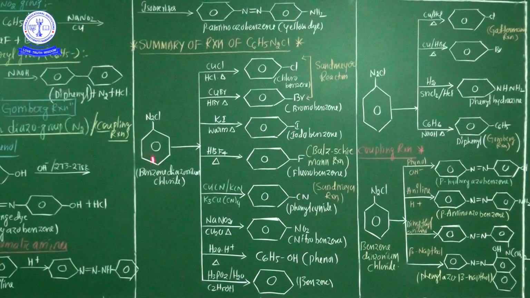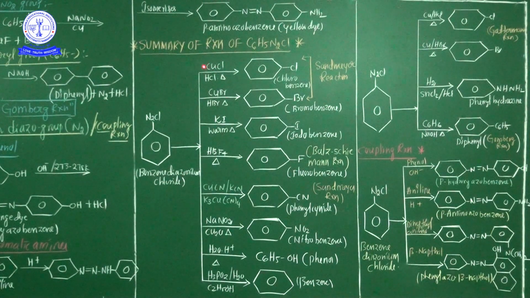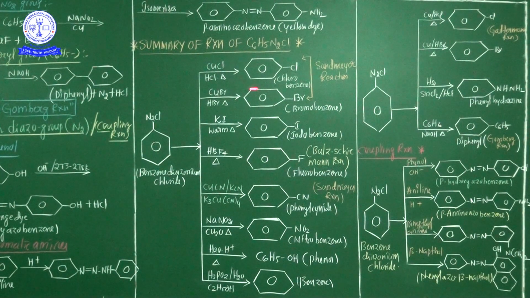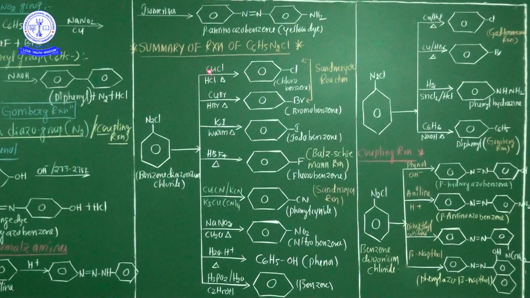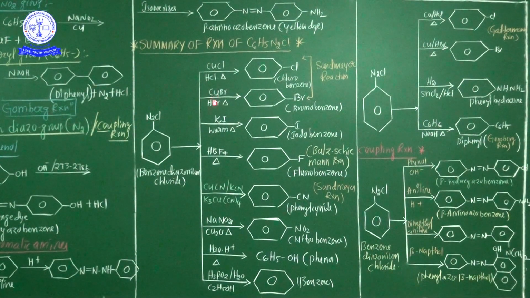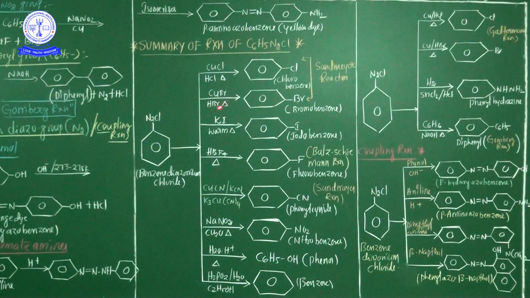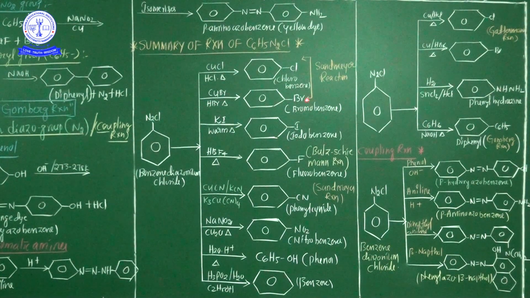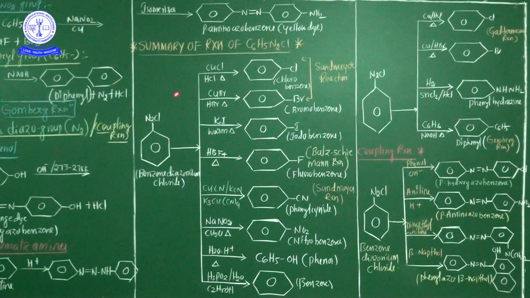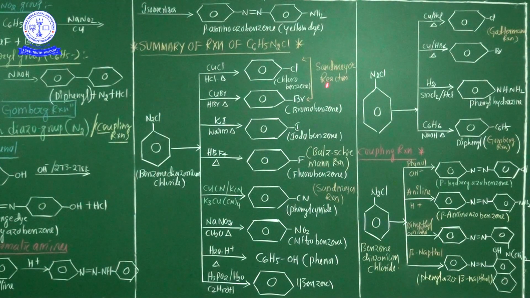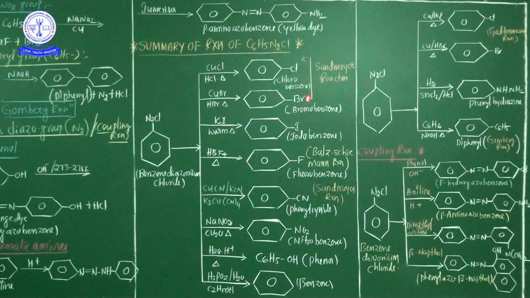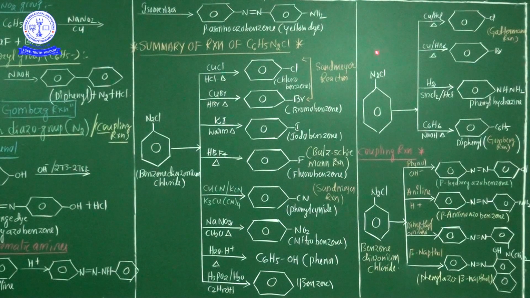Just again I revise all the chemical properties in one place. Okay? Now again see, benzene diazonium chloride treated with CuCl and HCl, chlorobenzene is liberated, and similarly, instead of copper chloride and HCl, if you use CuBr, copper bromide and HBr, bromobenzene is liberated. These two reactions are most important, and are commonly known as the Sandmeyer reaction.